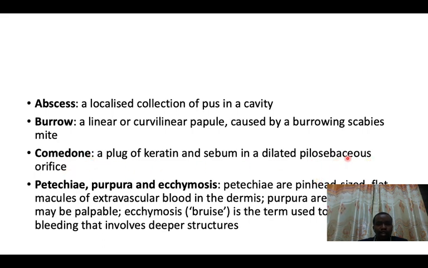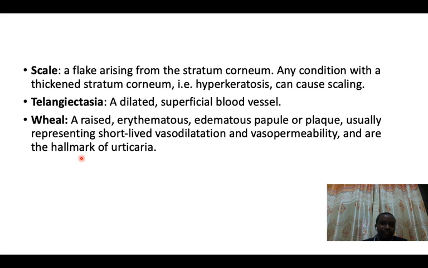Remember, we talked about the pilosebaceous unit, which comprises the hair follicle together with the sebaceous gland. So when this pilosebaceous duct or orifice becomes blocked with keratin and sebum, we call this a comedone. We are going to be talking further about the comedone. We have two types of comedones when we talk about the disease called acne.